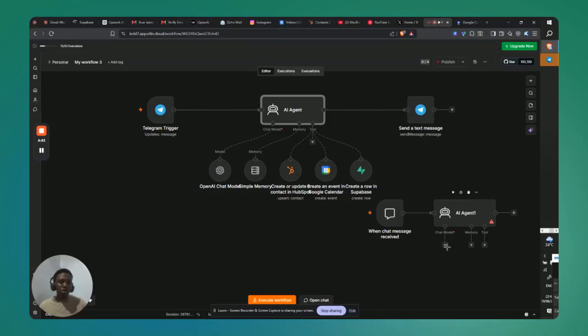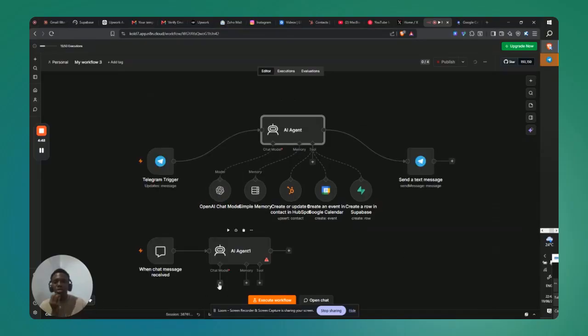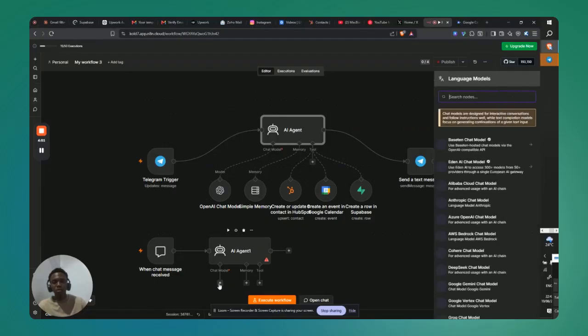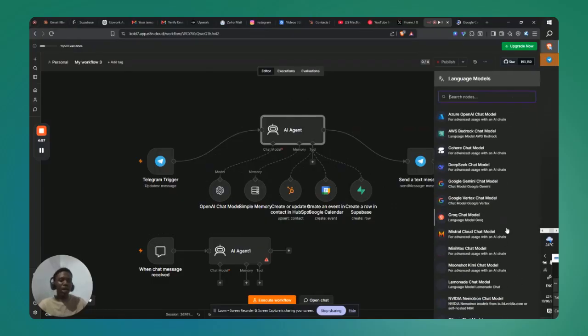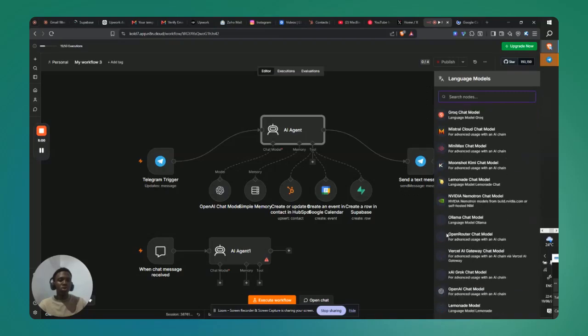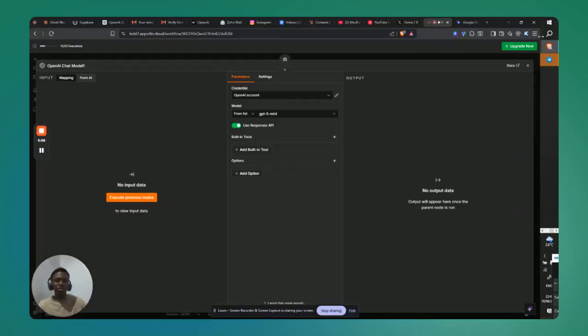Once you're done adding the AI agent, you just have to connect a couple of things to it. So you click on the chat model. This is basically you adding an AI which will power the AI agent, and you could choose any AI model of your choice. You could choose Claude, anything you want. For me, I went with OpenAI because I think I have some free AI credits.